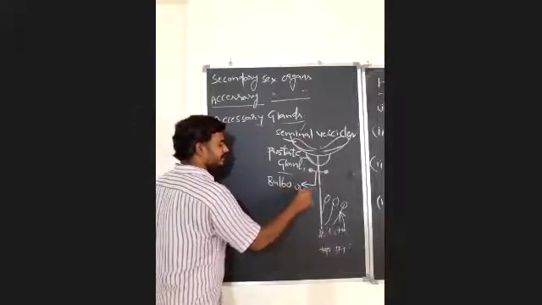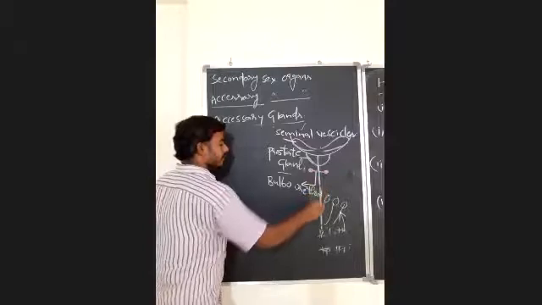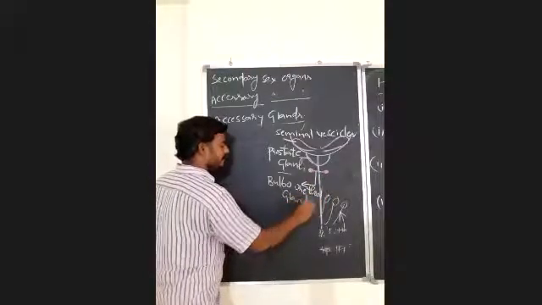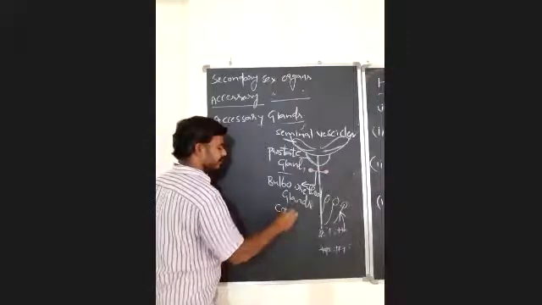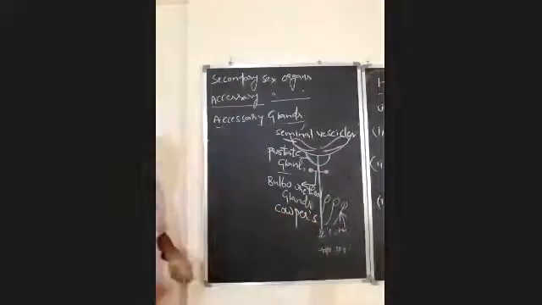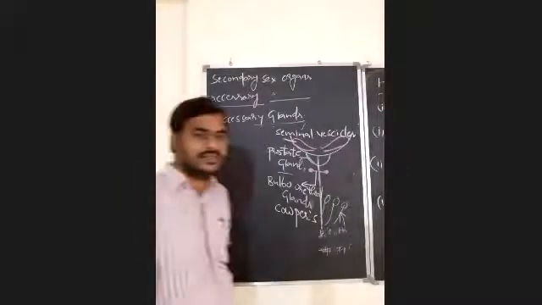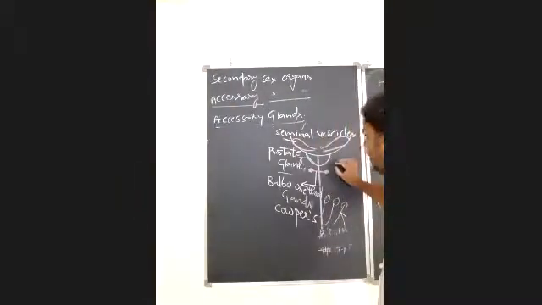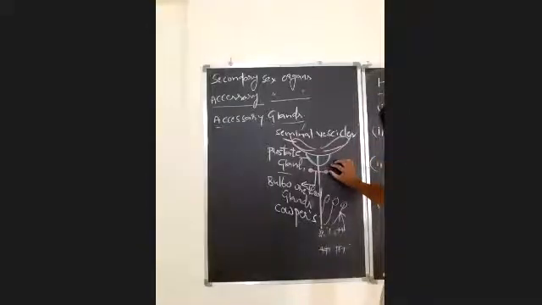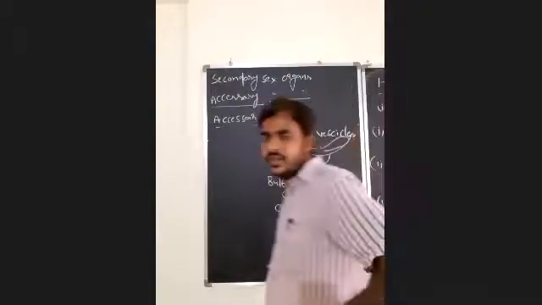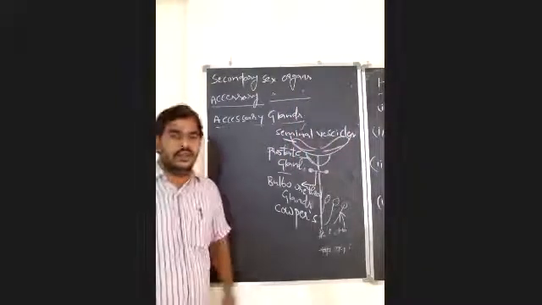Bulbourethral glands are Cowper's glands. The name itself suggests the location of these glands and the shape of these glands. These are small, paired, bulb-like glands located on either side of the membranous urethra.